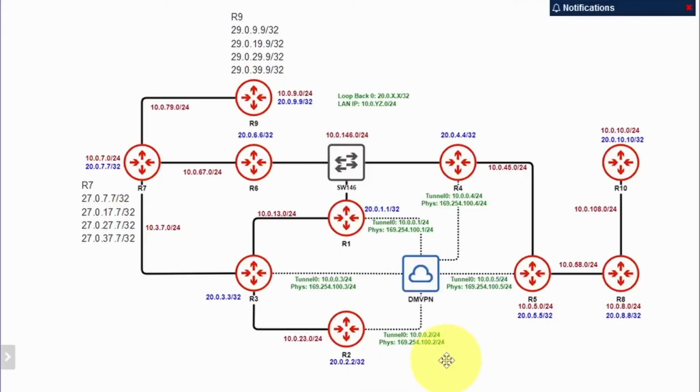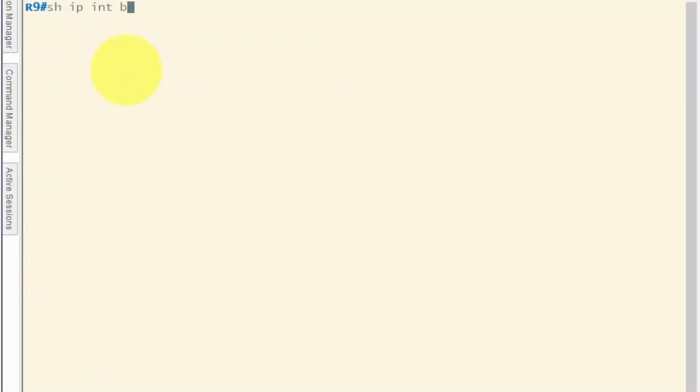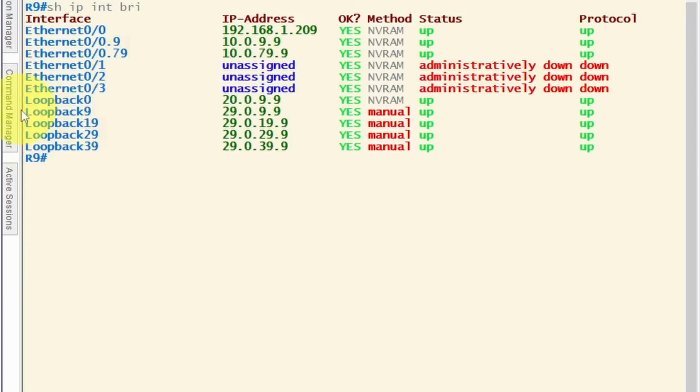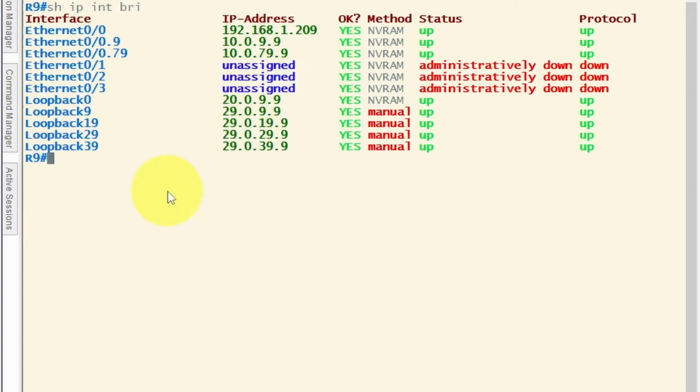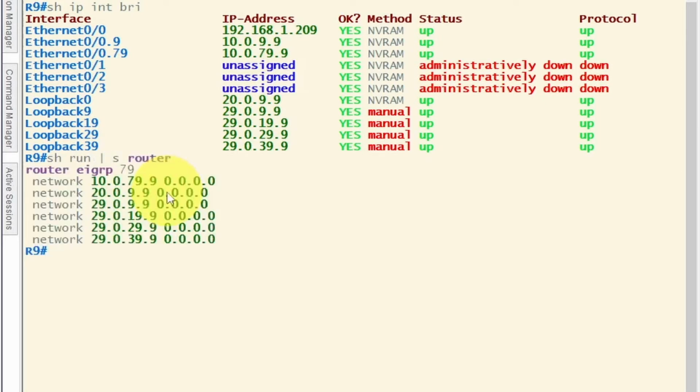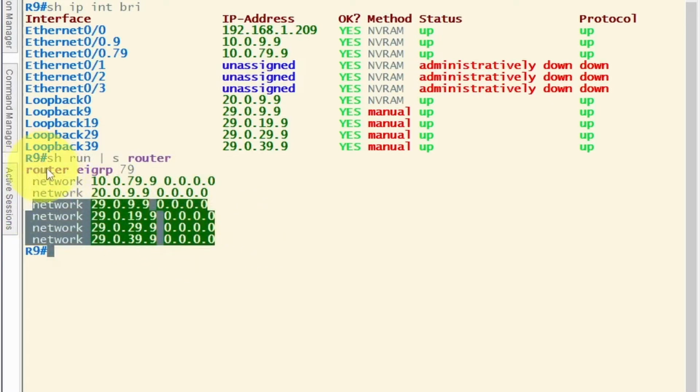Alright, as you can see in this scenario, R9 has 4 different loopbacks with the IP addresses showing on the screen. Show ip interface brief. These are the loopback addresses that we are talking about. And if we check the EIGRP configuration, show run | section router, you can see that these IP addresses are getting advertised with a classic EIGRP configuration.